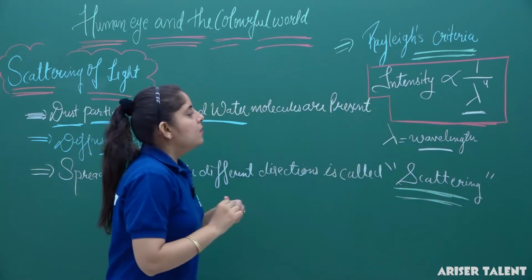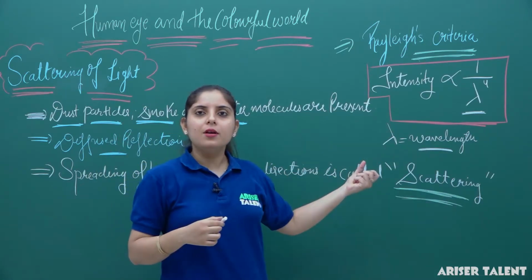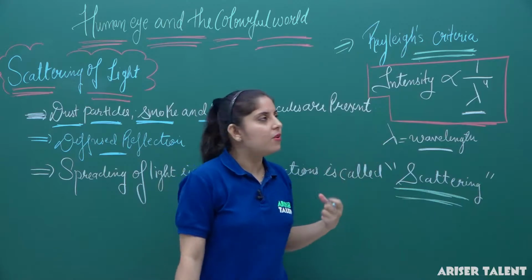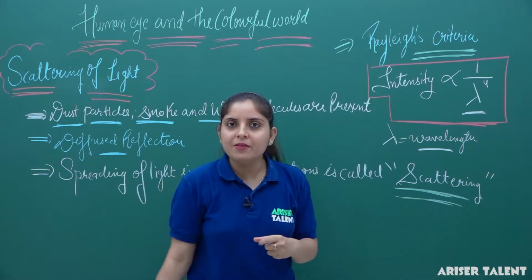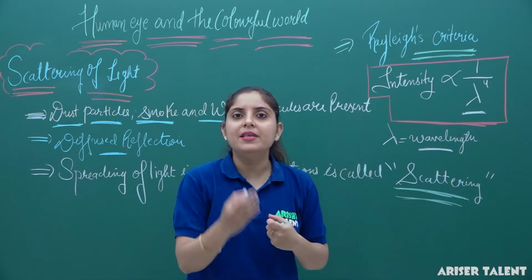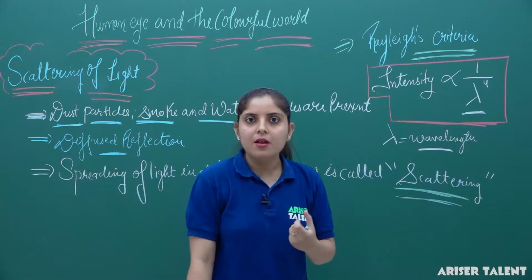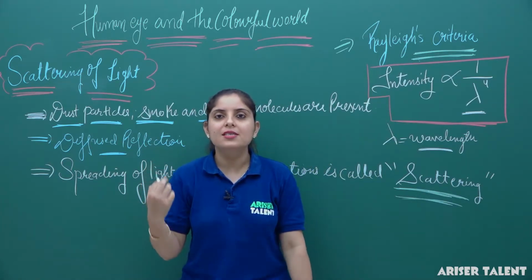So it is one simple statement that it will be inversely proportional to the fourth power of the wavelength. More will be the wavelength, less will be the scattering; less will be the wavelength, more will be the scattering. And this is the reason why the blue color will be scattered more as compared to the other colors. So this is all about the Rayleigh criteria, which is actually based upon the scattering.